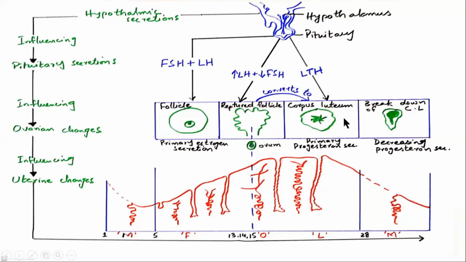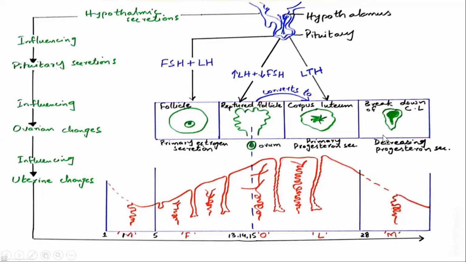Then what happens if the egg which is released right here gets fertilized, or pregnancy happens? This progesterone, which is secreted under the influence of LTH, will help form the placenta for the support and nutrition provided to the fetus. And if the egg is not fertilized, what happens? Then this corpus luteum breaks down.